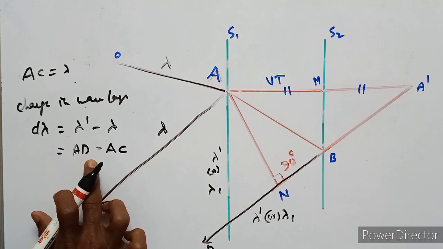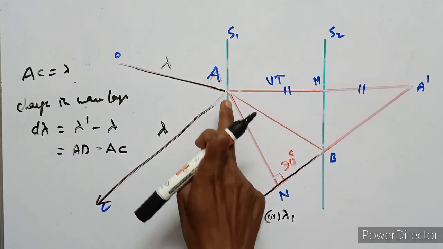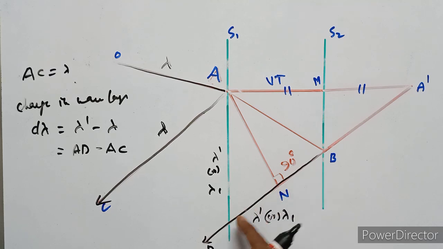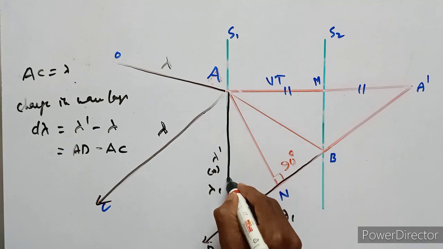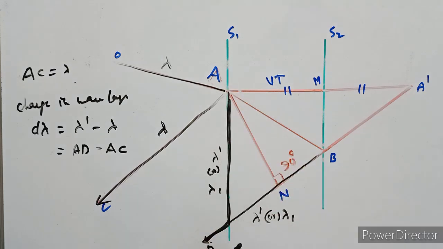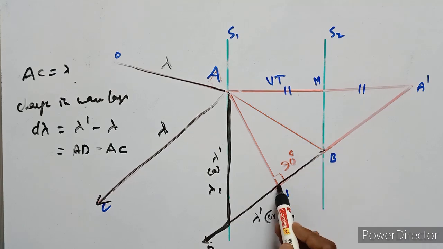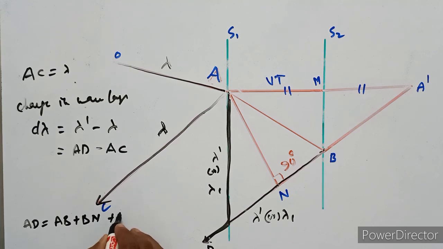Then AD is calculated by AB, BN and ND. So AD is equal to A to B plus B to N plus N to D.